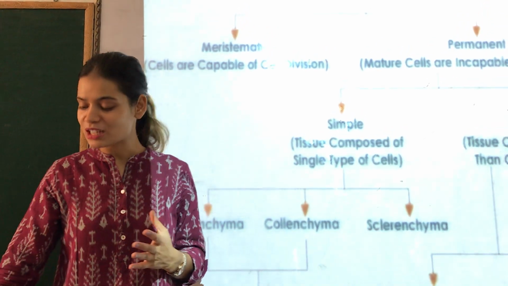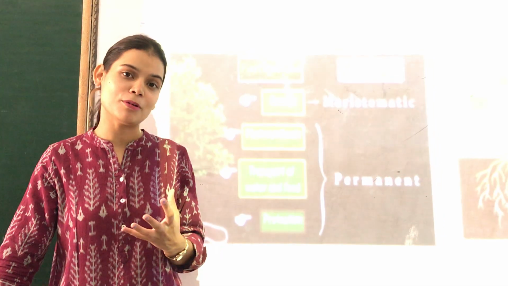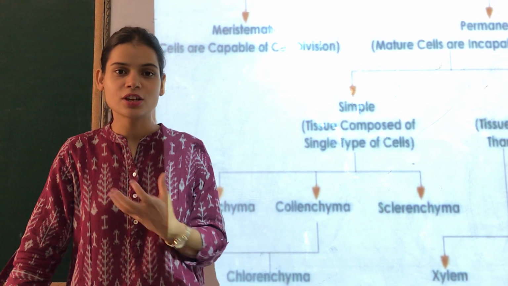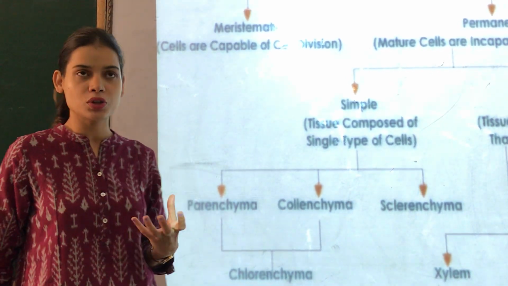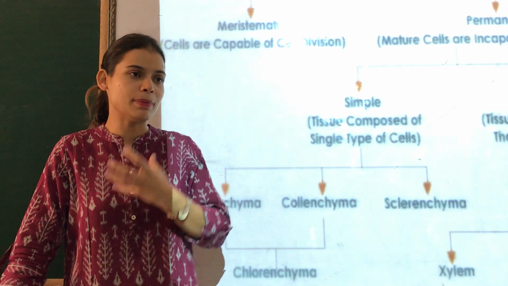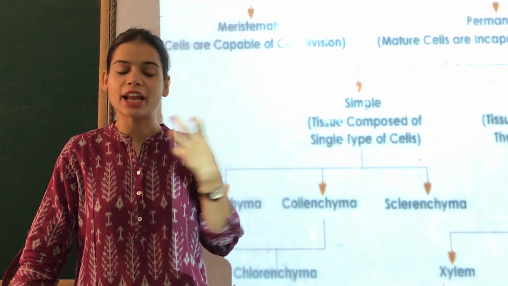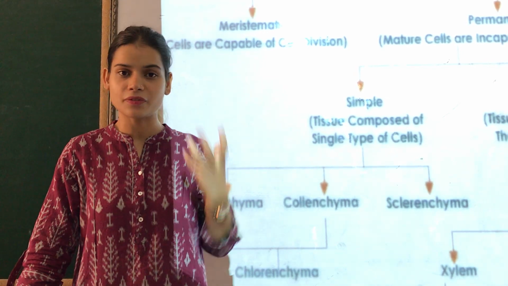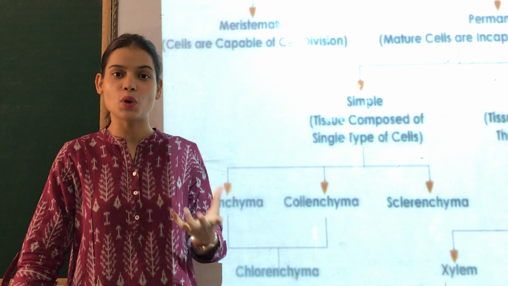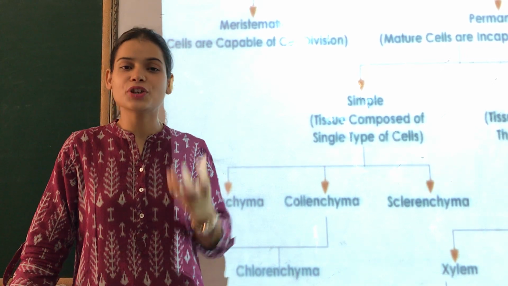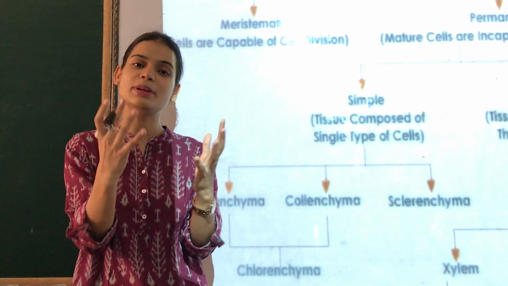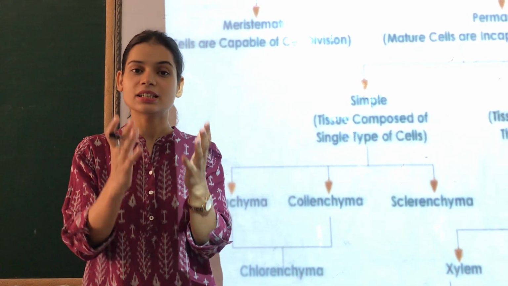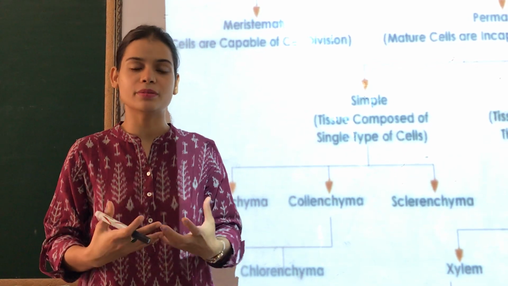So in today's class we are going to talk about a very different type of tissue that is known as epidermal tissue, or epidermis tissue. Now children, suppose the plant is growing. It has food and everything, but it doesn't have protection. Do you think the plant will be able to survive? The very obvious answer would be no. Just as we humans have skin, plants also have skin, and that skin is known as epidermal tissue or epidermis tissue.